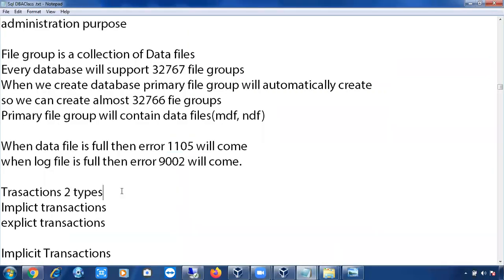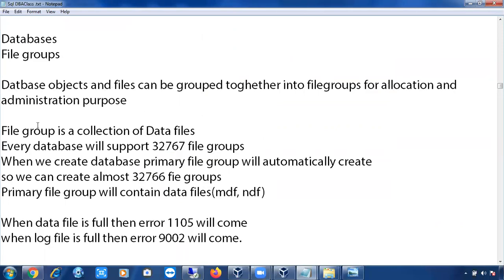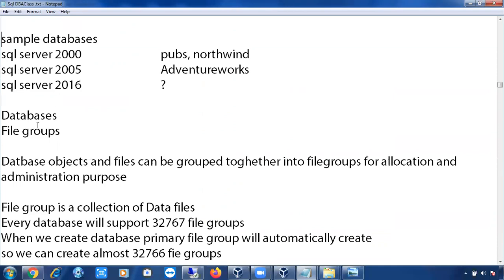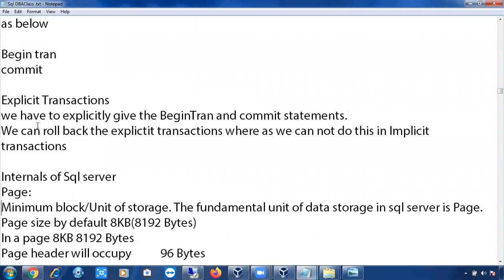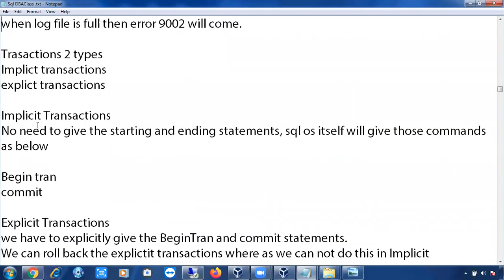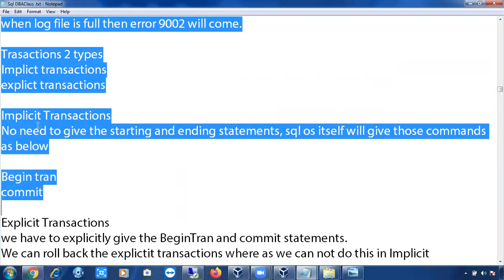So we have discussed data files, log files and file groups, right? Let me complete this one, then implicit transactions and explicit transactions. Any issues, any doubts as of now? Is it clear? Anil, Anthony, Madhavi, Mani, Ritesh, Sivareddy, is it clear? Saujanya?